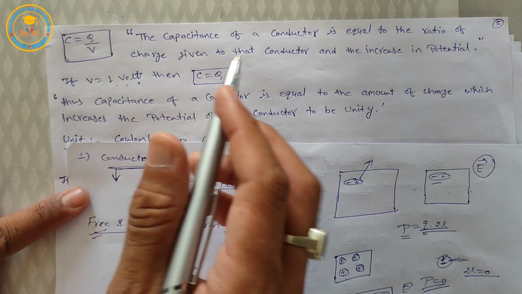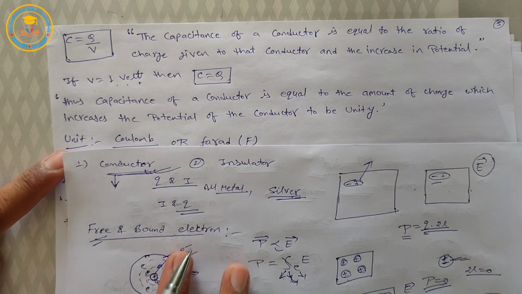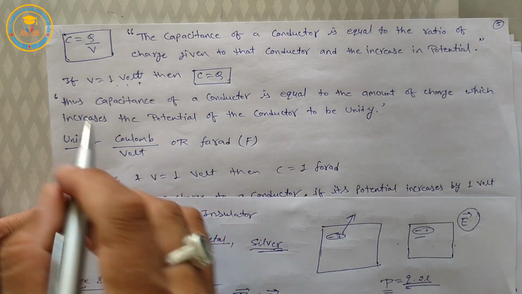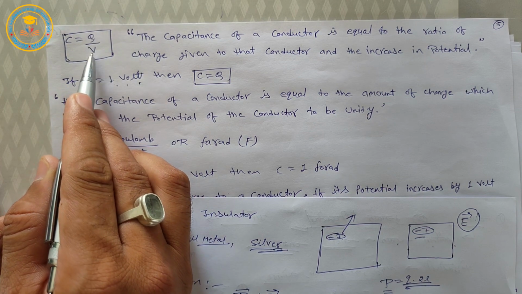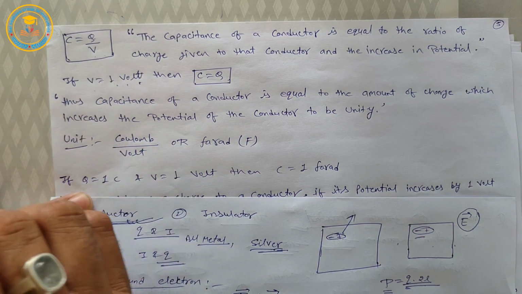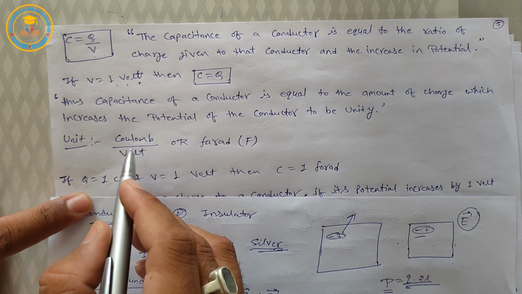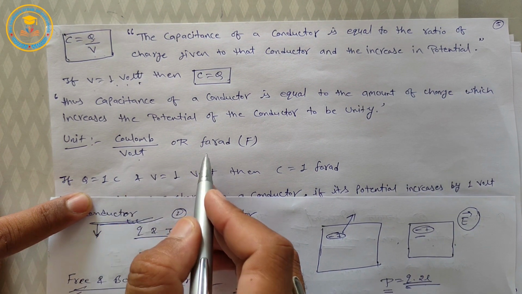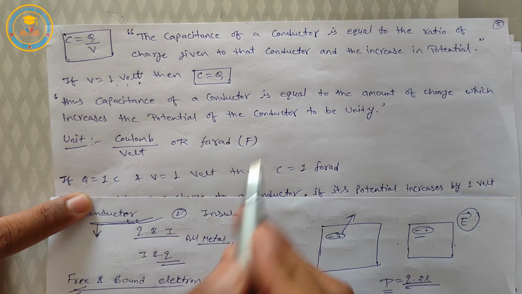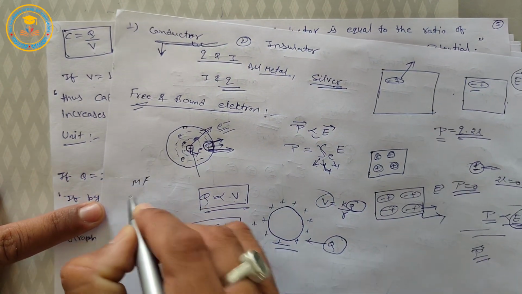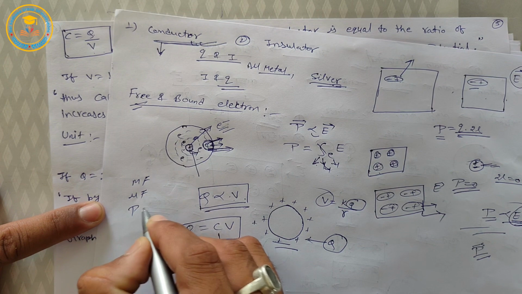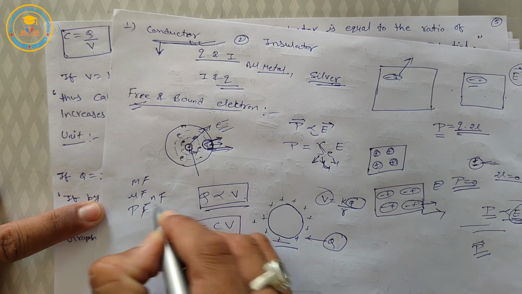Now the unit of capacitance. We know that the unit of charge is coulomb and the unit of potential is volt. So the unit of electric capacitance is coulomb per volt or farad. Other units are millifarad, microfarad, picofarad, nanofarad, like this.